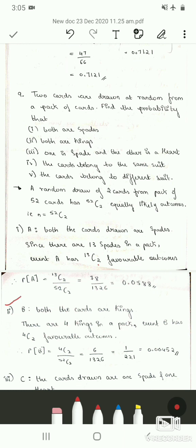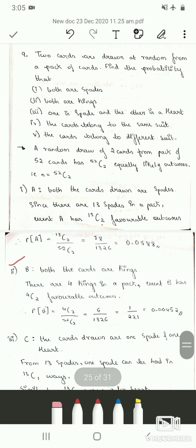So the next sub question is, both the cards are kings. Let this be event B. There are 4 kings in a pack. That is, one king is from spade, one king is from club, one king is from heart and one king is from diamond.